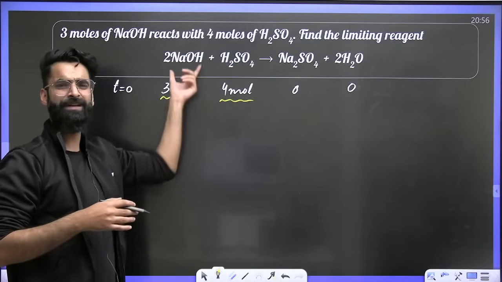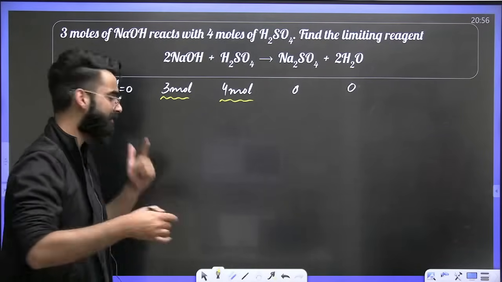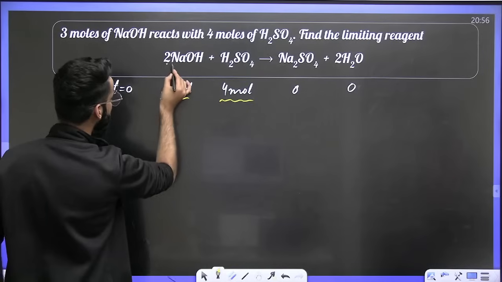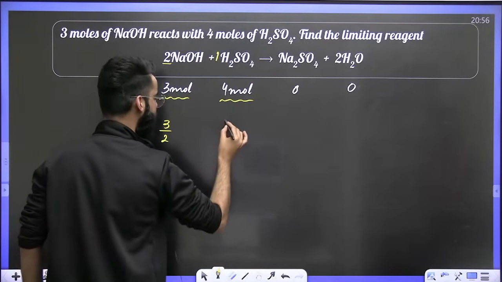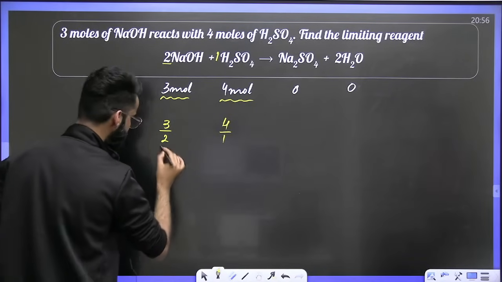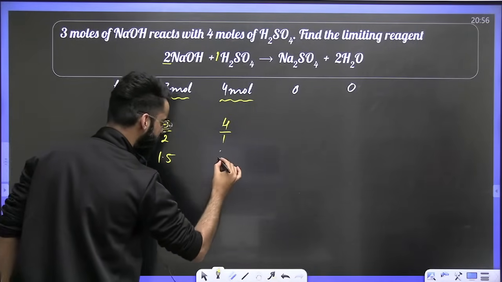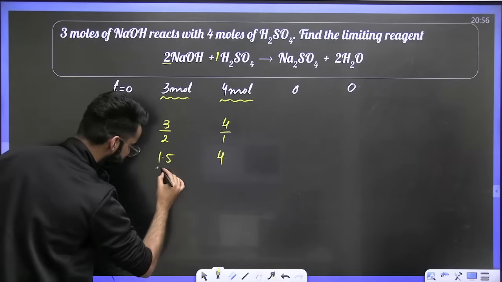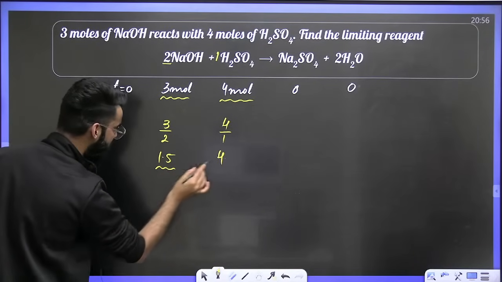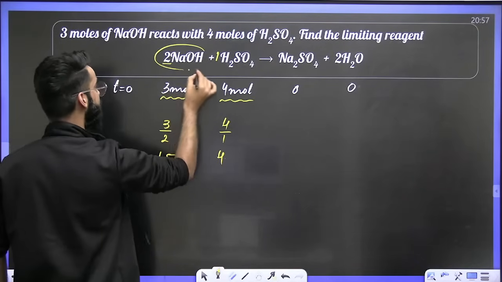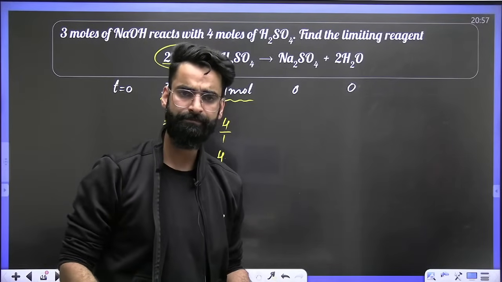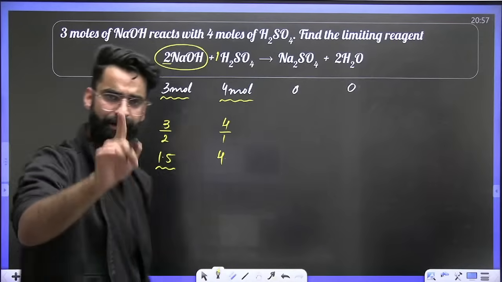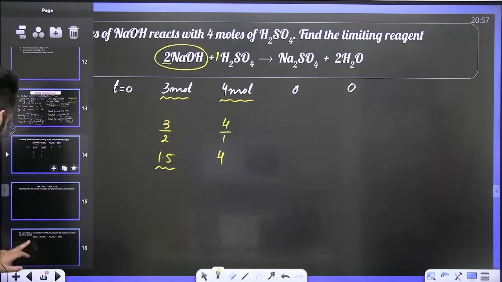Divide the given moles by the respective stoichiometric coefficients. That's it. So it's going to be 3 divided by 2, and 4 divided by 1. This value comes out to be 1.5, and this value comes out to be 4. Now, this is the lesser value, and the one which gets the lesser value is always your limiting reagent. So it's NaOH which is the limiting reagent in this question. Simple, basic, right?